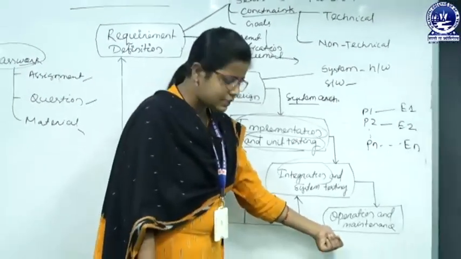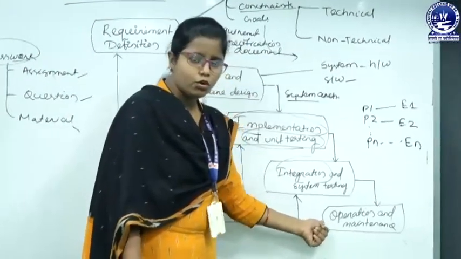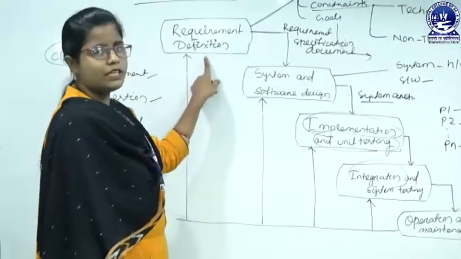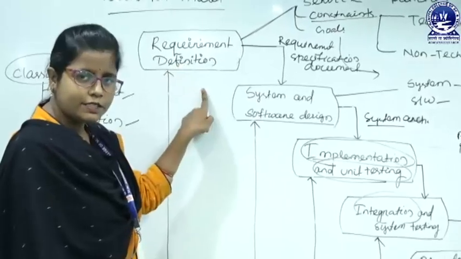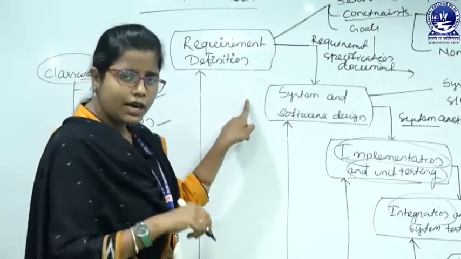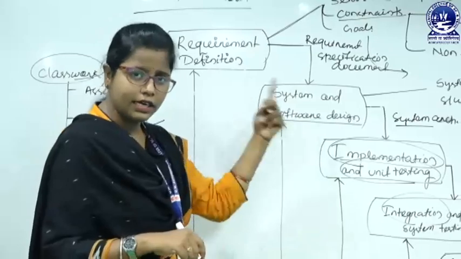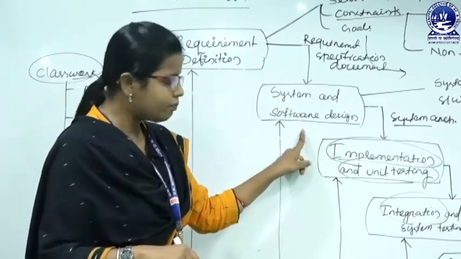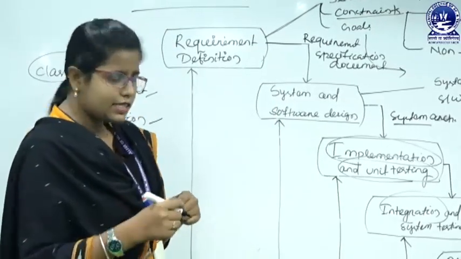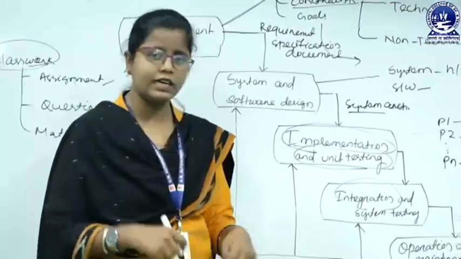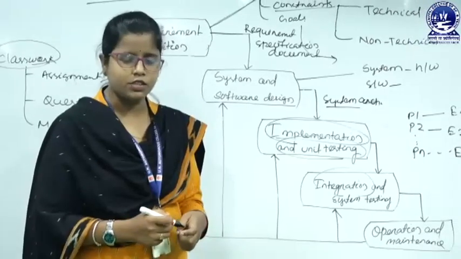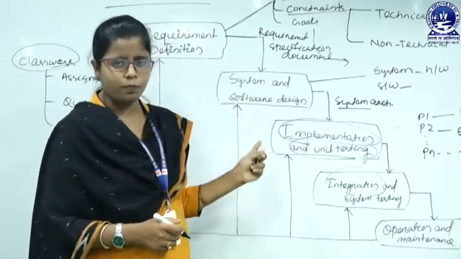In the fifth phase. Then we have to go back to the requirement definition. Here we have to change our specification. According to that changed specification, we have to redesign our system and software. Then according to the redesign, we have to implement, unit test, integrate, and system test also. So, this will cost more.